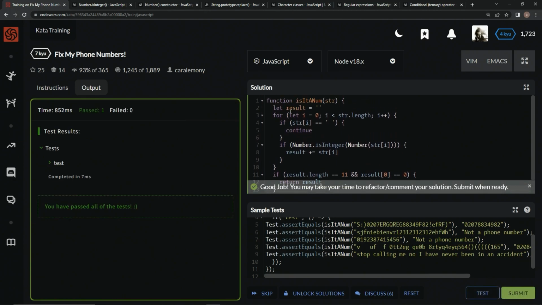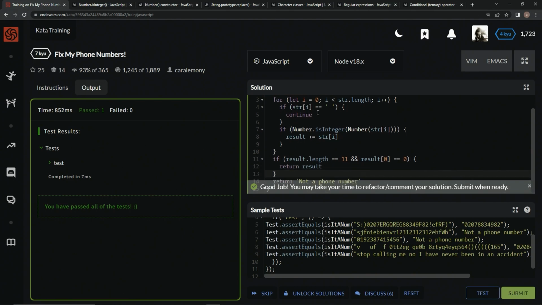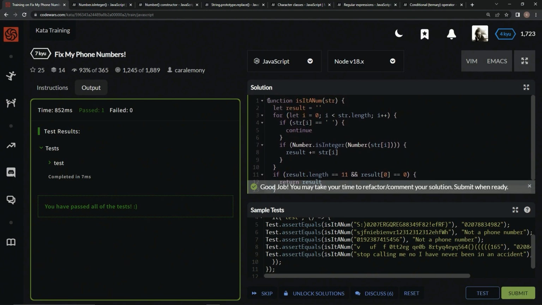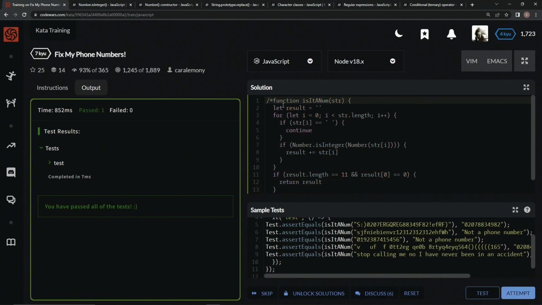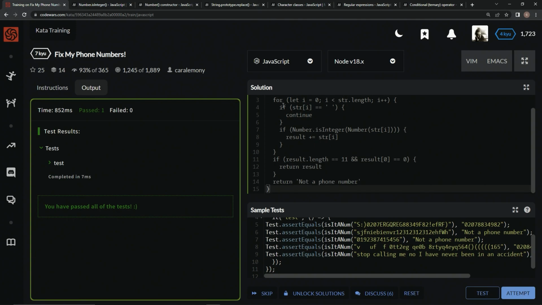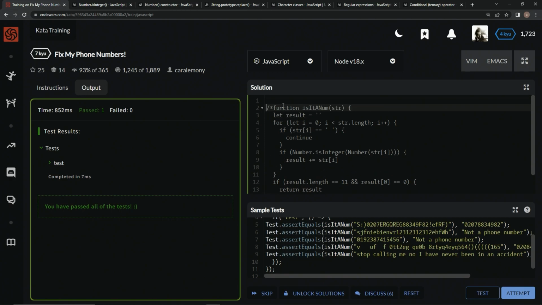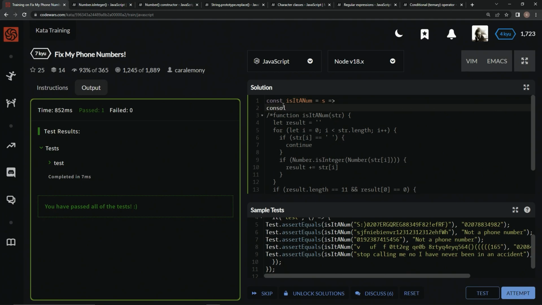But as you can see, this thing's a little bit hacky, and it's a little bit ugly with the shape of it and all that. We can do better than this. Let's comment this out with a slash star. Let's do Ctrl+End to go to the end and do a star slash, and then do a Ctrl+Home. Press enter, and then we'll say const isItANum equals, we don't even need to type out str, we'll just do this, and then we'll say console.log so we can test while we go.